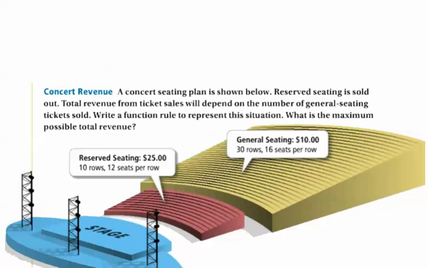So if you think about it, the revenue R is from all the seats. So if I say revenue R is, well, we know that the reserve seating sold out. So if it's $25 per ticket, and there's 10 rows, 12 seats per row, I could probably say that's $25 times 120, right? I can figure that out.